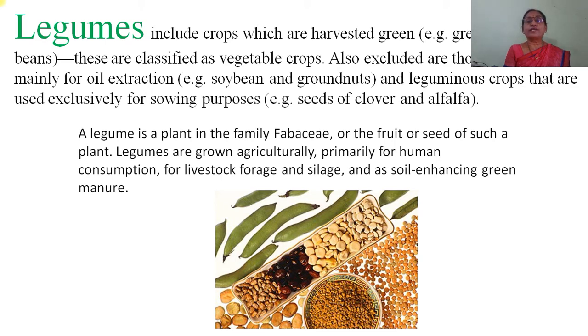Also excluded are those crops used mainly for oil extraction, for example soybean and groundnuts, and leguminous crops that are used exclusively for sowing purposes. A legume is a plant in the family Fabaceae or the fruit or seed of such a plant. Legumes are grown agriculturally primarily for human consumption and for soil enhancing green manure.